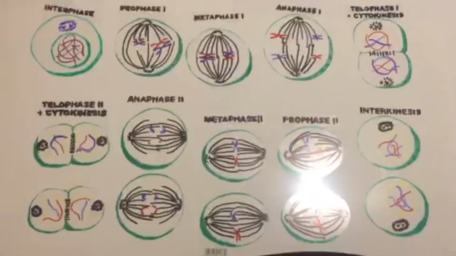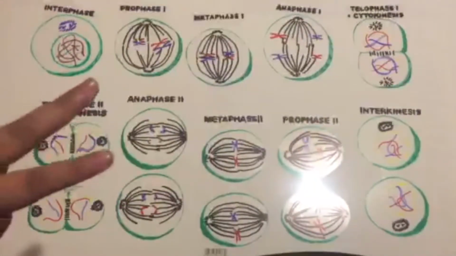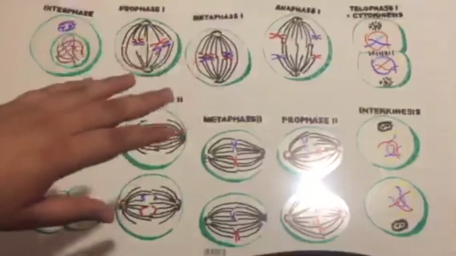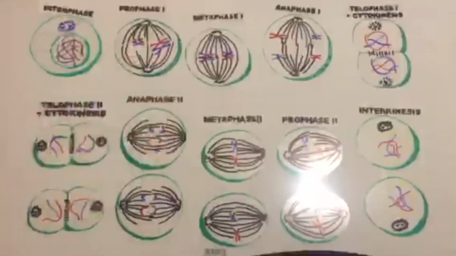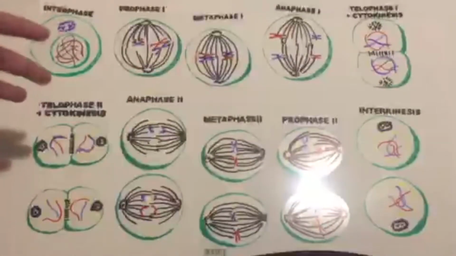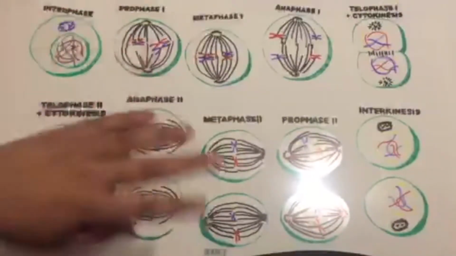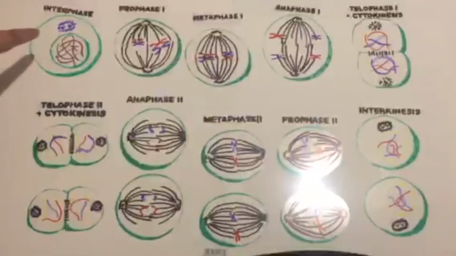Okay, so I am going to go through the phases of meiosis. Meiosis is a lot like mitosis. It starts with interphase, but remember, the point of mitosis is that it makes two individual cells. And in meiosis, what we're trying to do is make four genetically different cells because they're designed to be sperm and egg. And so that's basically the whole point of sex. So let's begin at the beginning with interphase.